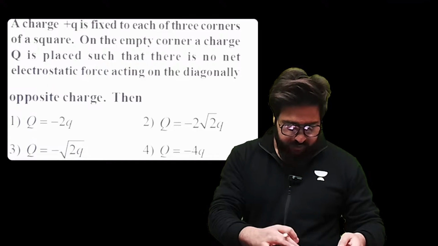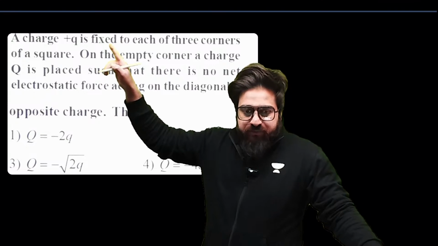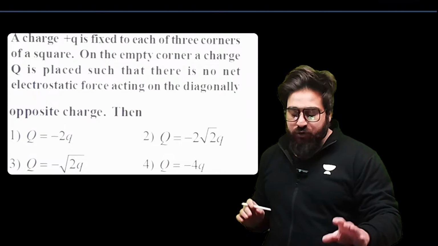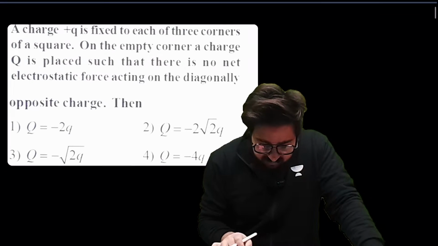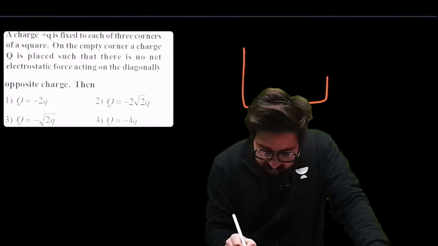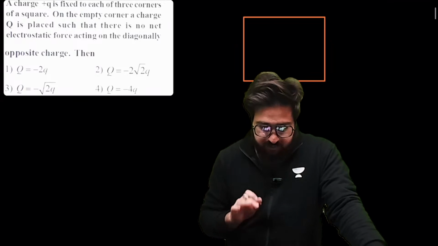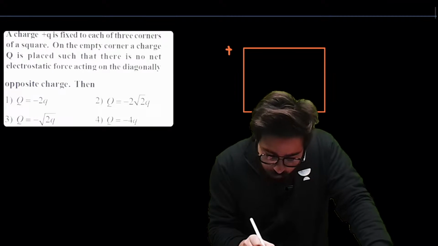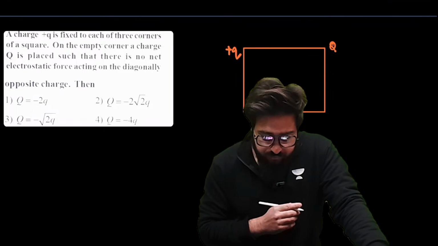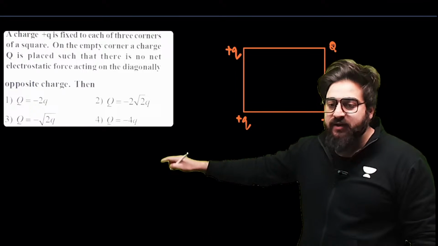Now, in this particular question, we have a charge plus q fixed at each of the 3 corners over here. So let me basically show you this particular question. We are given a square. This is the square that we are given. On this corner, we have got plus q. On this corner, we have got plus q. And on this corner, we have got plus q.